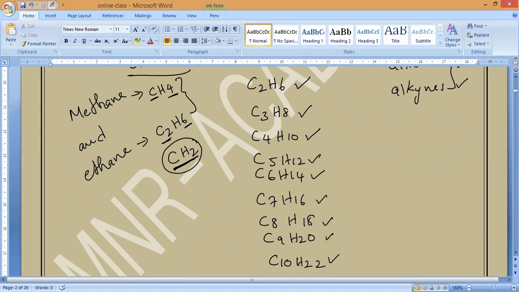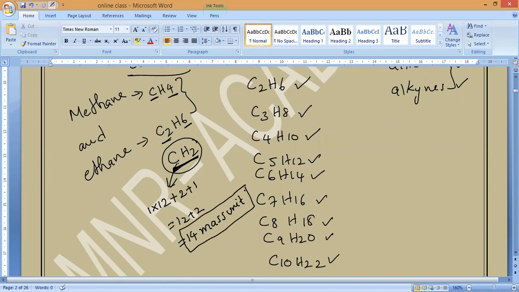Now, from class 9th chemistry, what is the atomic mass unit? What is the mass unit of this CH2? Can anybody say? The number of carbons is 1, so 1 into 12, plus the number of hydrogens is 2, so 2 into 1. Which is equal to how much, guys? 12 plus 2, which is equal to 14 mass unit. Will you accept it? Please respond. 14 mass unit. Yes, sir.